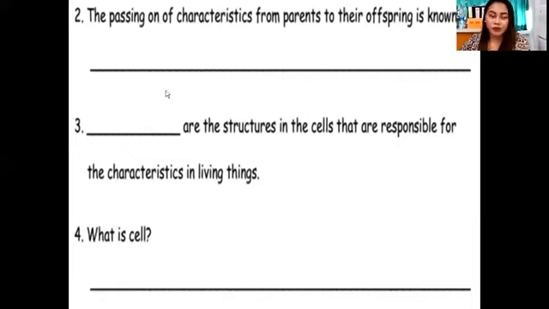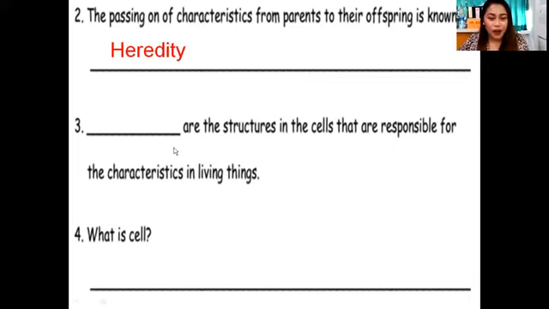Next, number 2, the passing on of characteristics from parents to their offspring is known as, what do you call the one? When the father and mother give characteristics to the baby, to the offspring, to you. What do you call the one? That is what we call heredity.